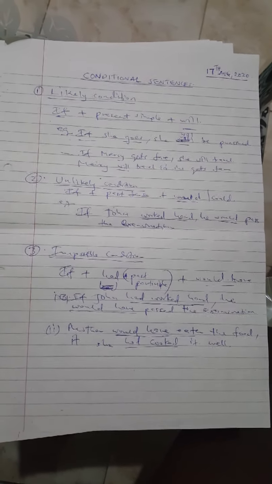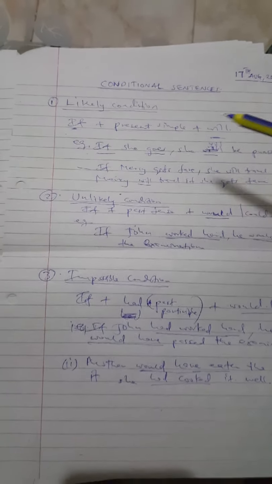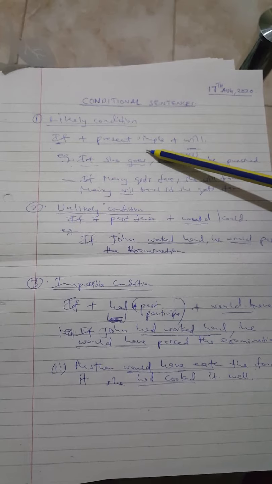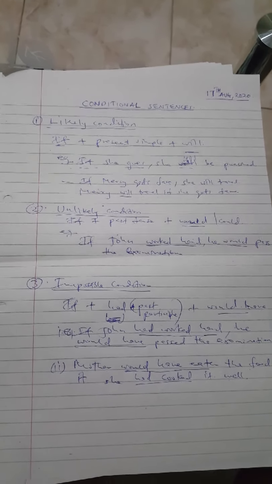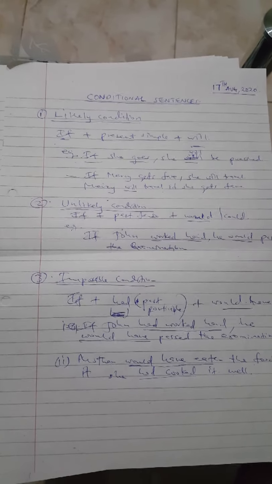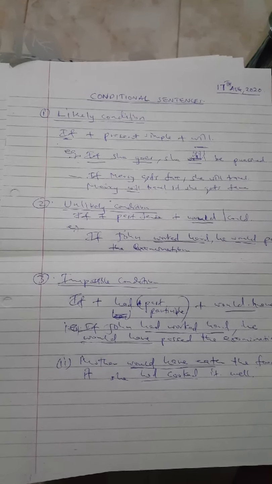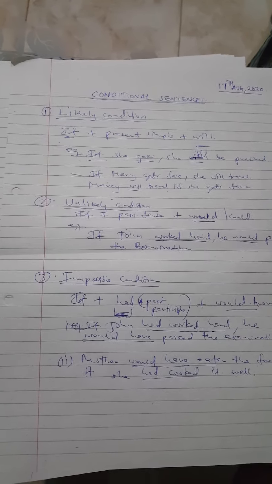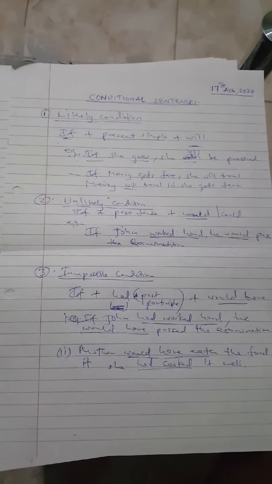Just to crown and to summarize this lesson, we talked of likely condition that deals with if plus a present simple plus will. So at times examination can get this: complete the following sentences. If John goes, she dash be punished, then you are given will, would, could, and those other auxiliary verbs to confuse you.